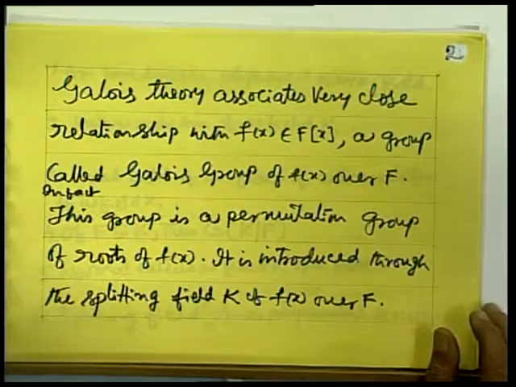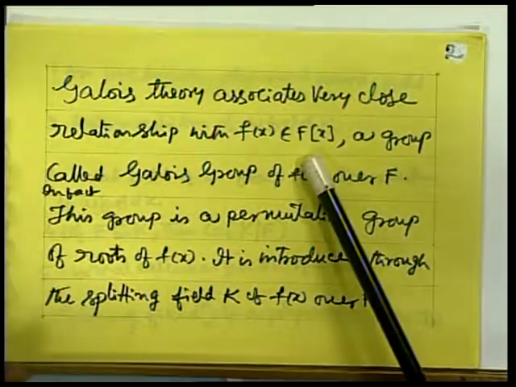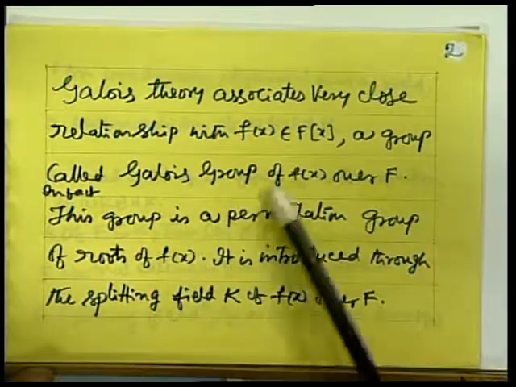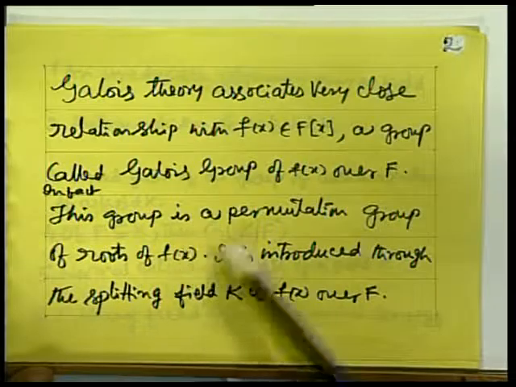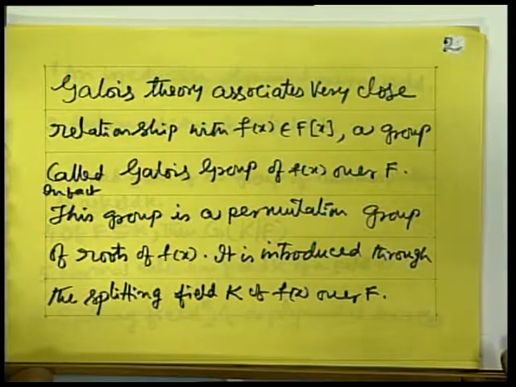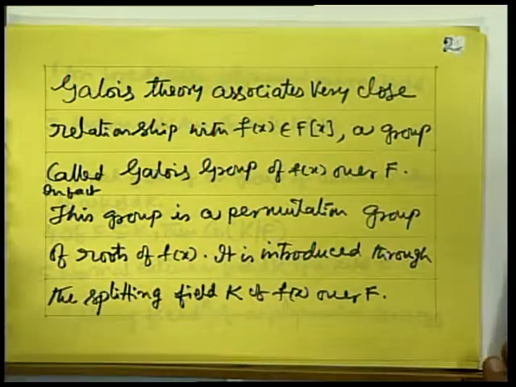Galois theory associates, with f(x) belonging to F[x], a group called the Galois group of f(x) over F. This group is a permutation group of the roots of f(x). It is introduced through the splitting field K of f(x) over F. So, before I take up the main theorem, I require some definitions and results which you have already learned.